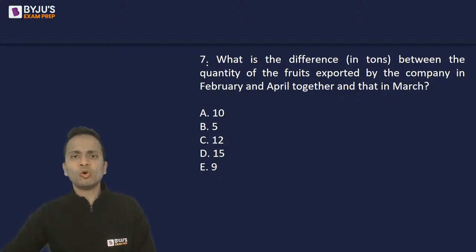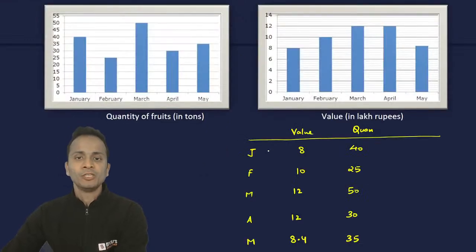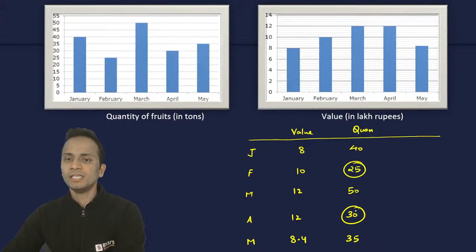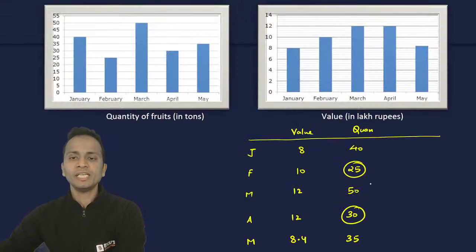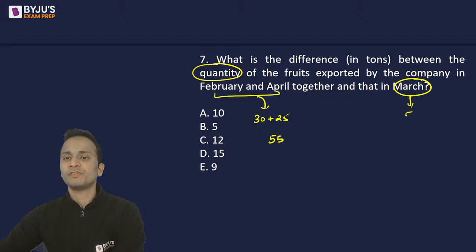So they are talking about only the quantity. In February quantity is 25, in April it is 30. So the combined quantity of February and April is 30 plus 25, that is 55. And March's quantity is 50.